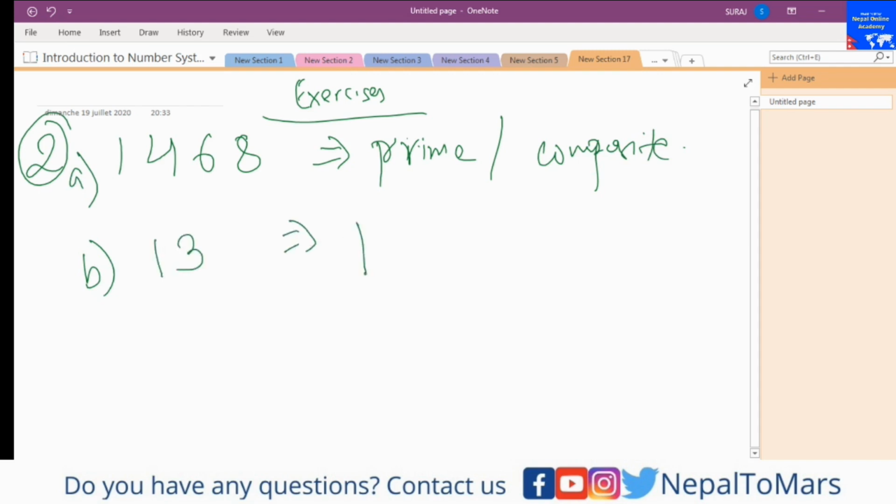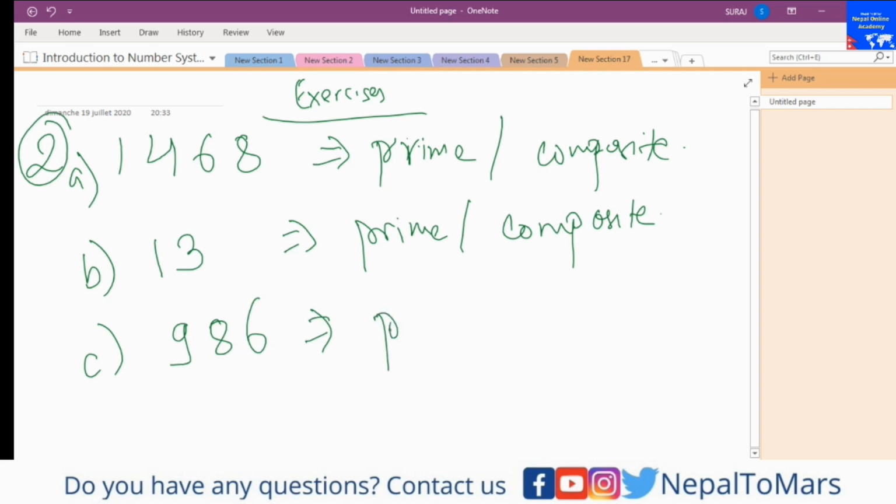Is it a prime number or composite number? And I will also give you one more question: 986, is it a prime number or composite number?